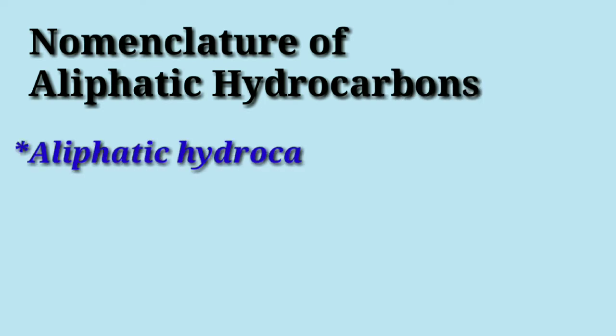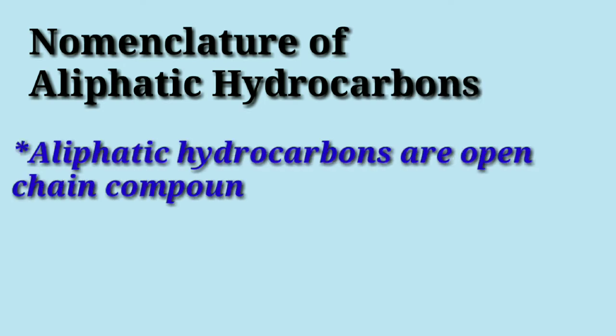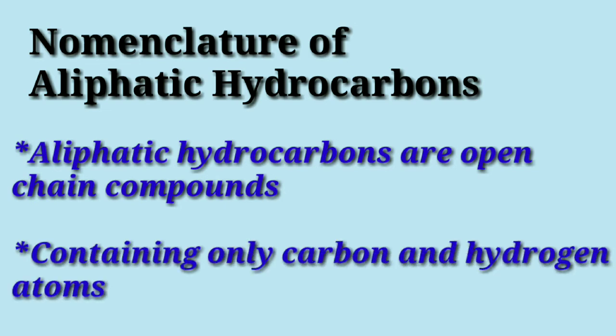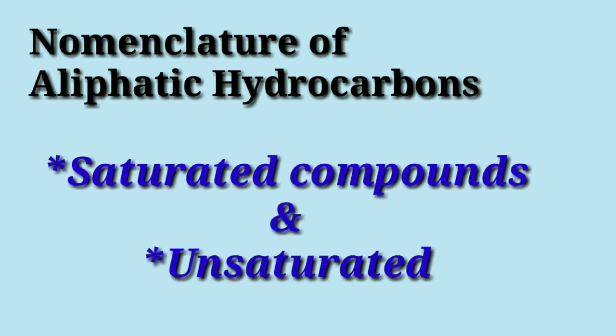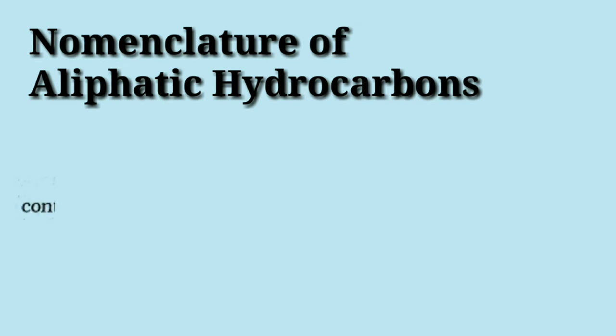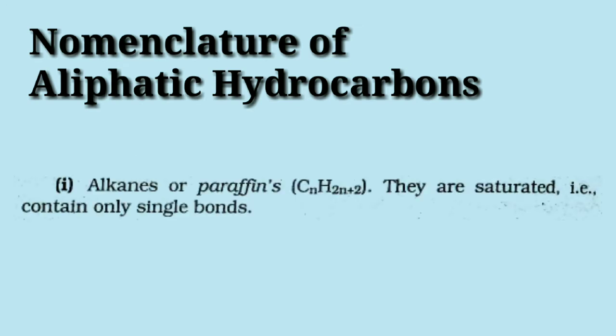Now, let us see the nomenclature of aliphatic hydrocarbons. Aliphatic hydrocarbons are open chain compounds containing only carbon and hydrogen atoms. They are further classified as saturated compounds and unsaturated compounds. Saturated compounds consist of alkanes, which are also called paraffins, having the formula CnH2n+2. That is, they contain only single bonds, that is sigma bonds.